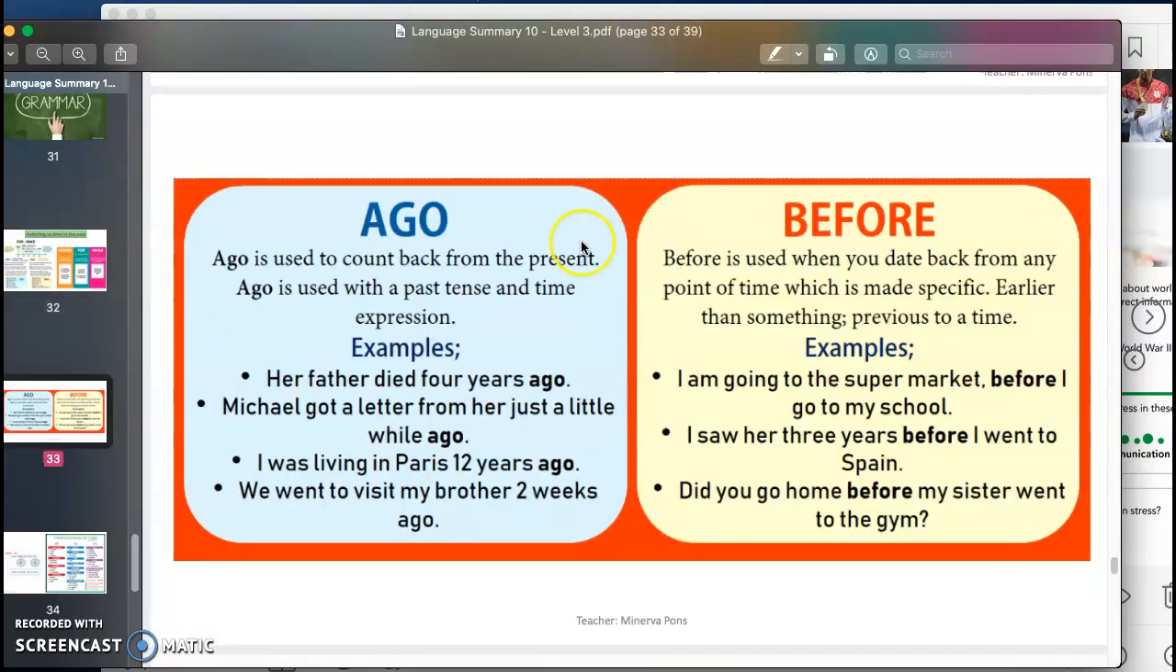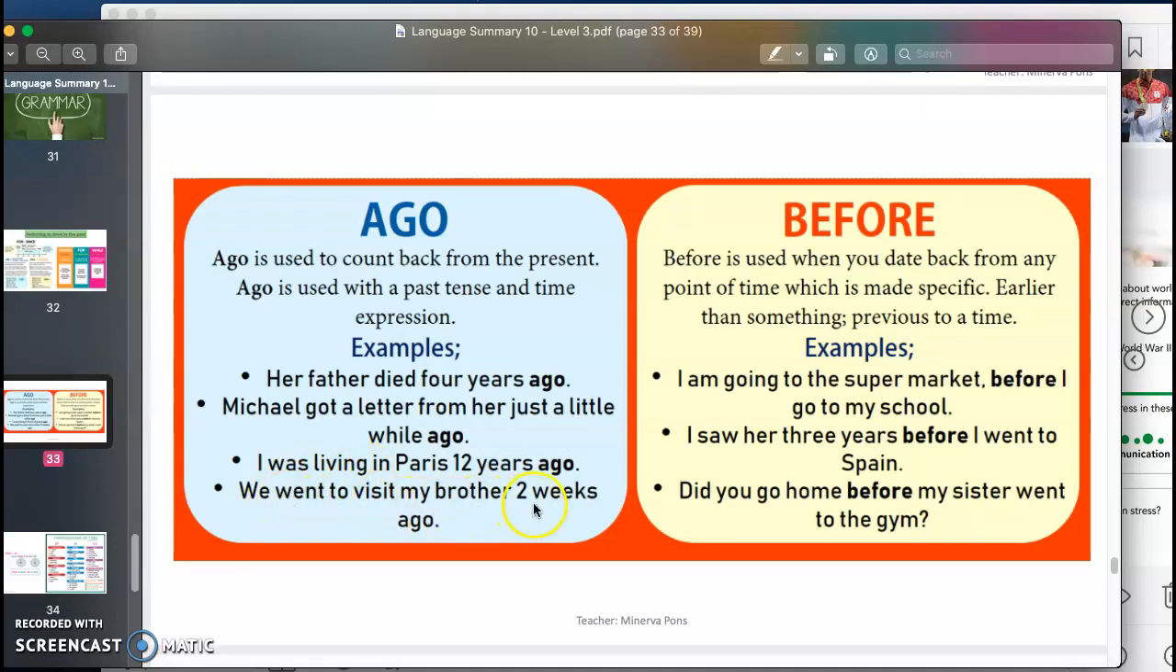Then we have ago and before. So ago is used to count back from the present. For example, her father died 4 years ago, meaning that basically if I start counting from today back 4 years, her father died. Michael got a letter from her just a while ago. I was living in Paris 12 years ago. So let's say today, 12 years back, I was living in Paris.